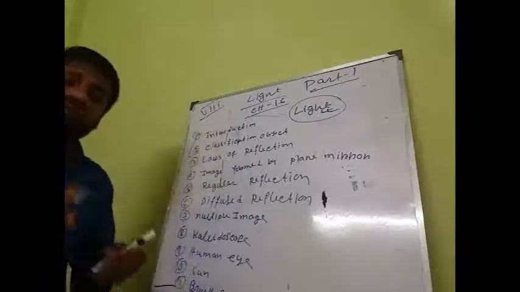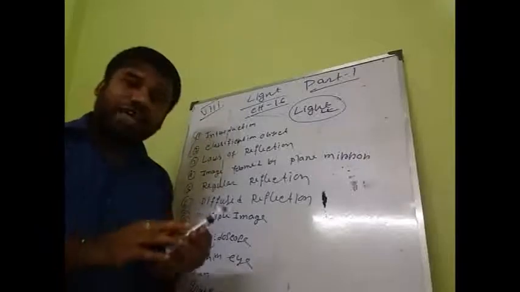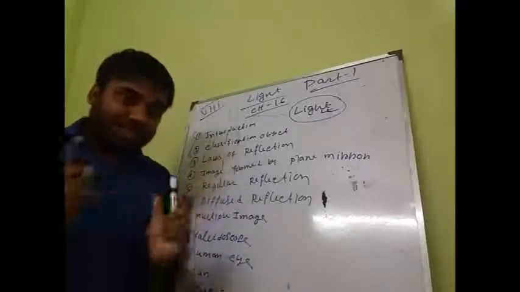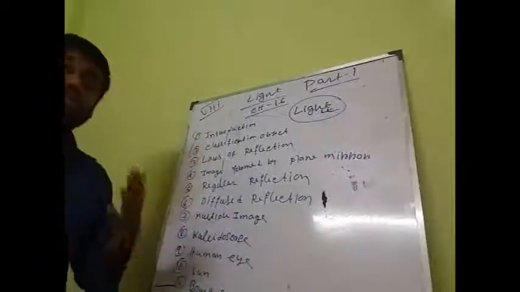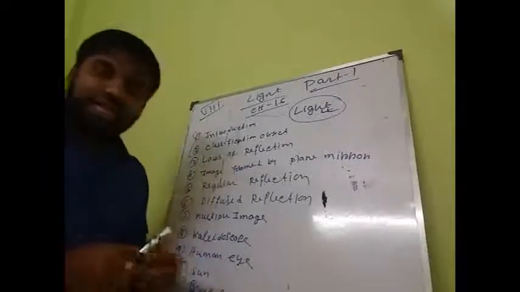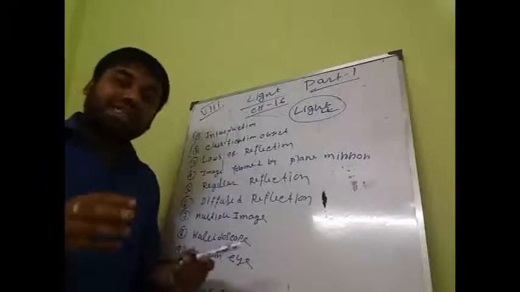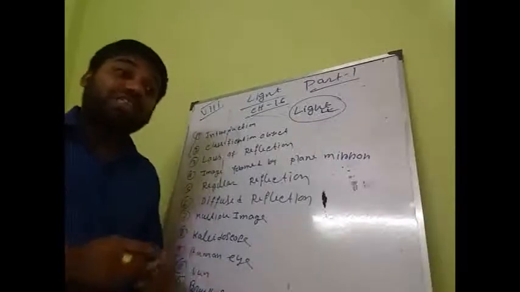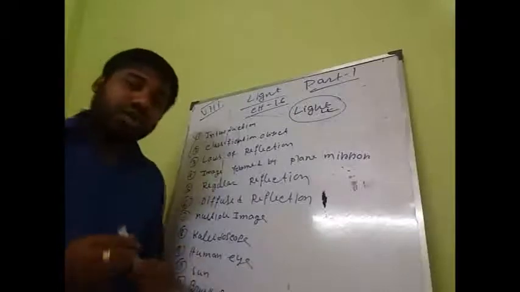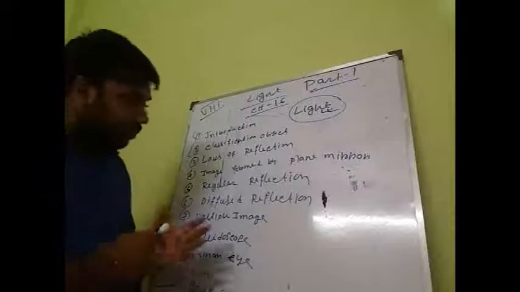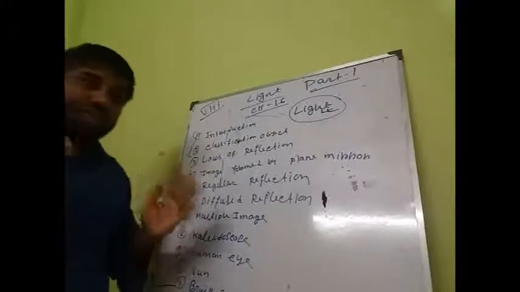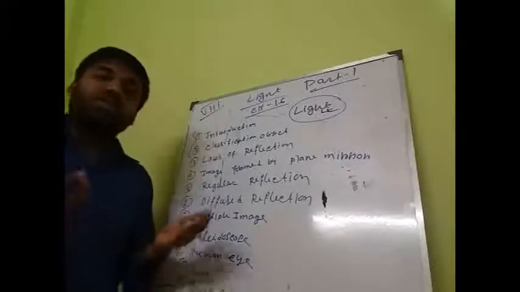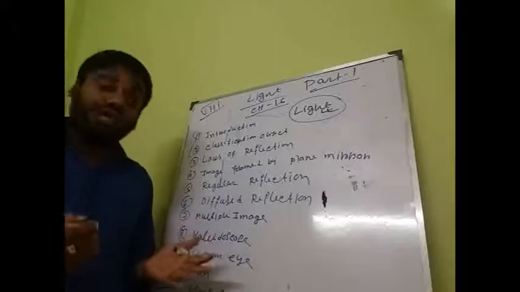Light emitting from a source falls on the pen or any other object, then it gets reflected. I will discuss what is reflected ray, what is incident ray, what is reflection in the next class. Now I am telling you that the reflected ray reaches our eye, and after that we will be able to see the pen or anything around us. So students, I have discussed when do we see and how are we able to see anything, the objects which have their own light and which don't have their own light.